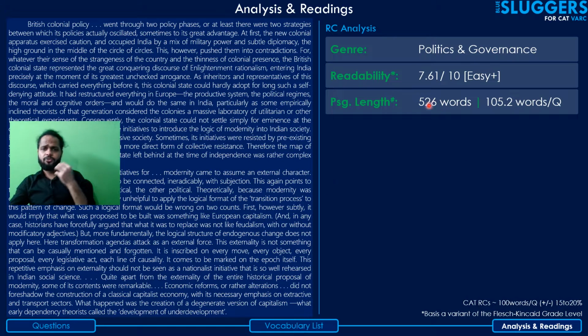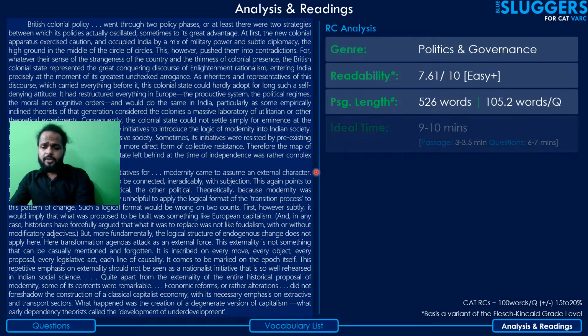The length of the passage, as I always say, should always be seen in terms of not just words, but rather words per question. The number of words you're required to read to answer one question of the passage. For CAT, this is usually around 100 words per question. Let's suppose you find your accuracy going down when you encounter lengthy passages. In that case, you might want to get more practice with the lengthy passages, which offer fewer questions per word, or where you have to read more words per question. So yeah, that's passage length.